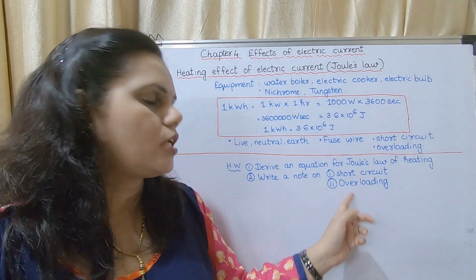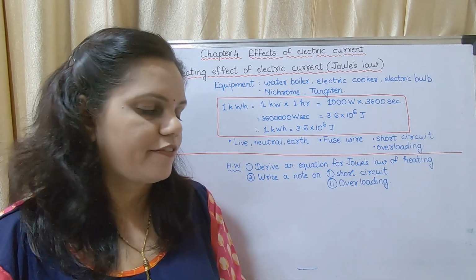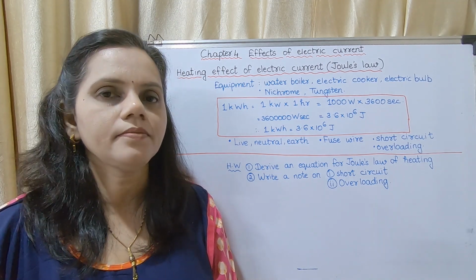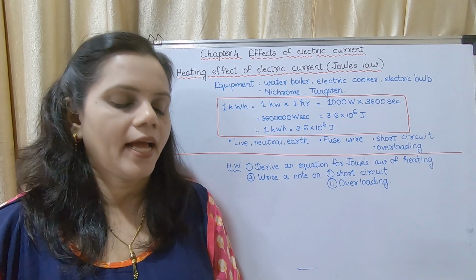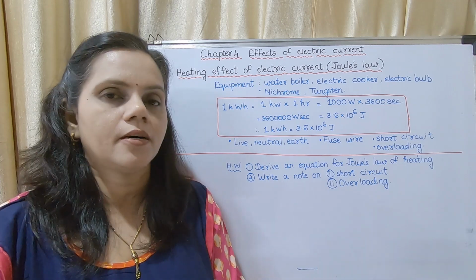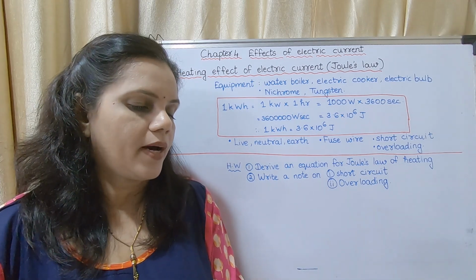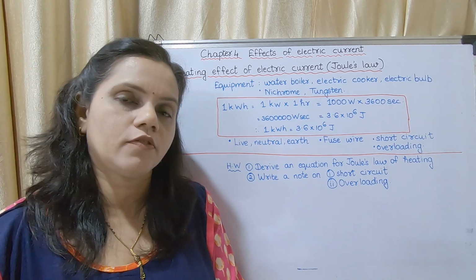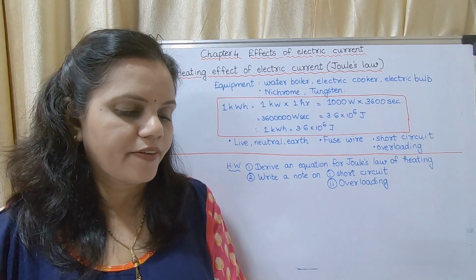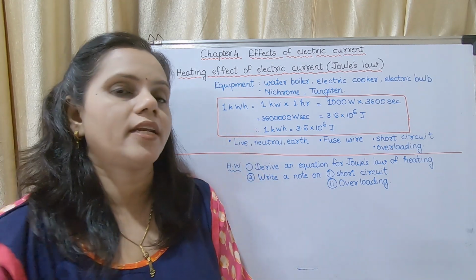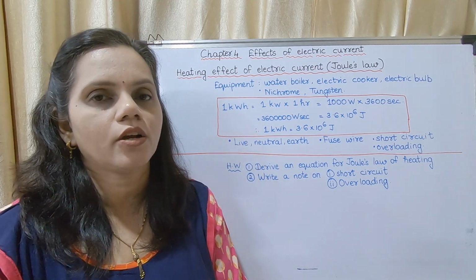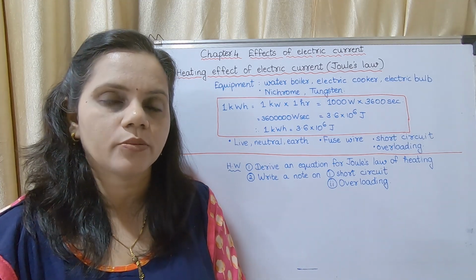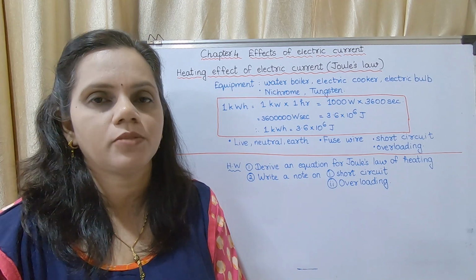Now the next question, overloading. Page number 50, first paragraph, you have to write. And you may mark the potential difference. You may mark about nichrome and tungsten wire. You may mark about equipment which works on the heating effect. You may mark this: 1 kilowatt hour is equal to 1 kilowatt into 1 hour. About the fuse wire you may mark, and the last topic, MCB.